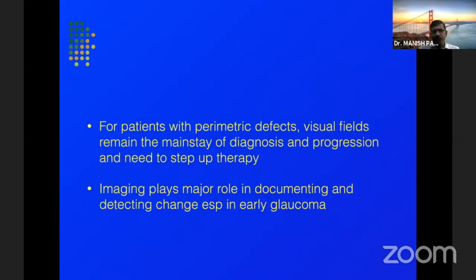So finally, for patients with perimetric defects, visual fields remain the mainstay of diagnosis and progression and need to step up the therapy. Imaging does play a major part in documenting and detection of change, especially in early glaucomas.